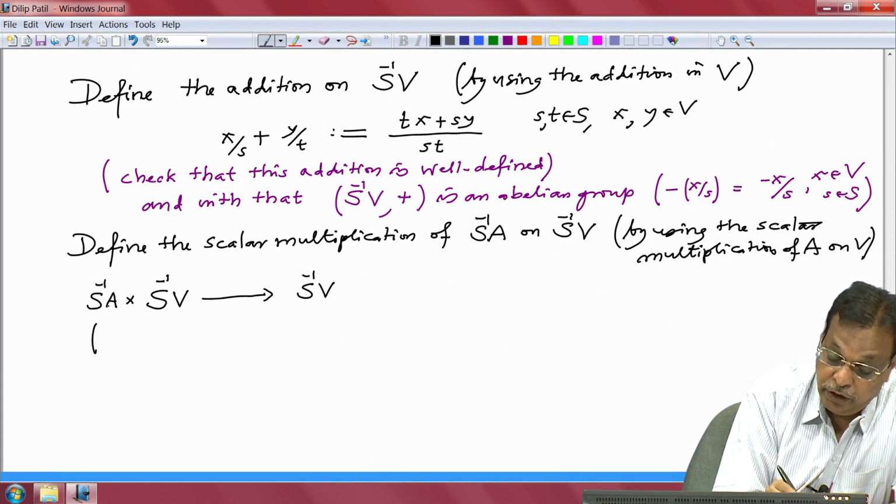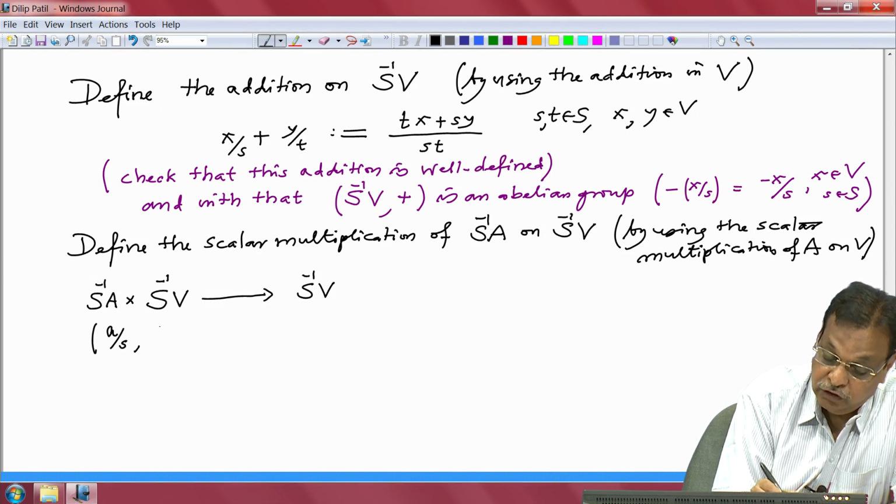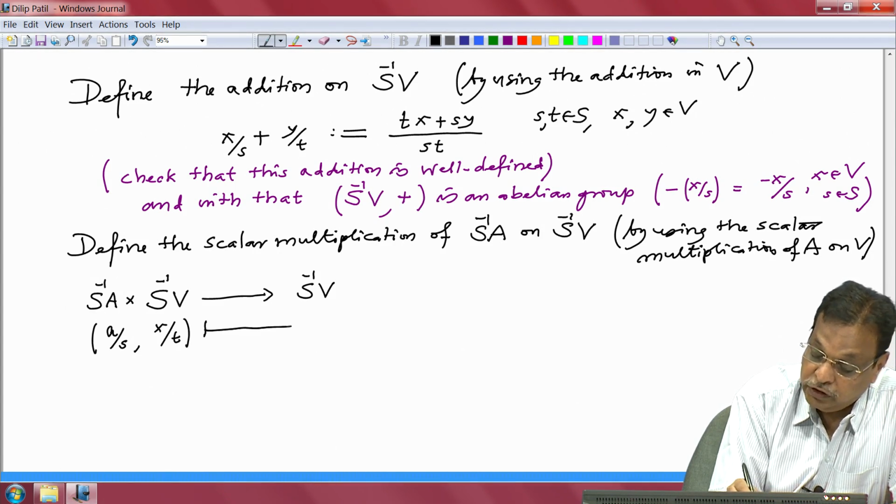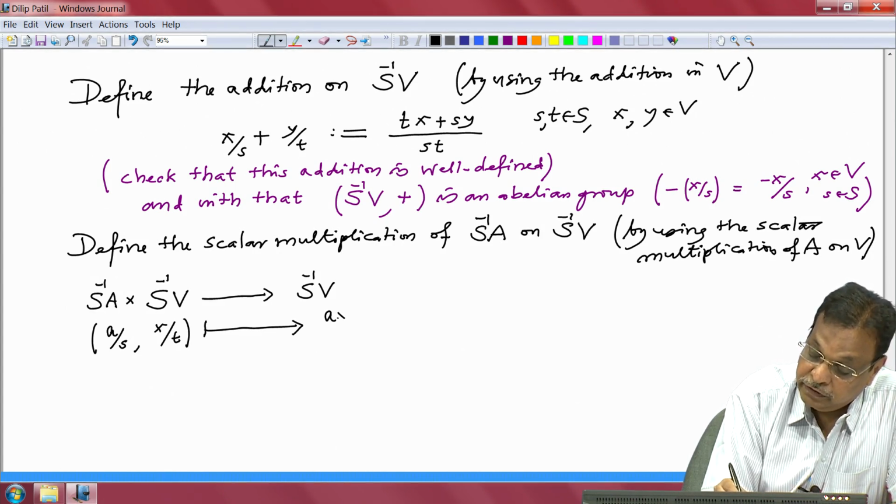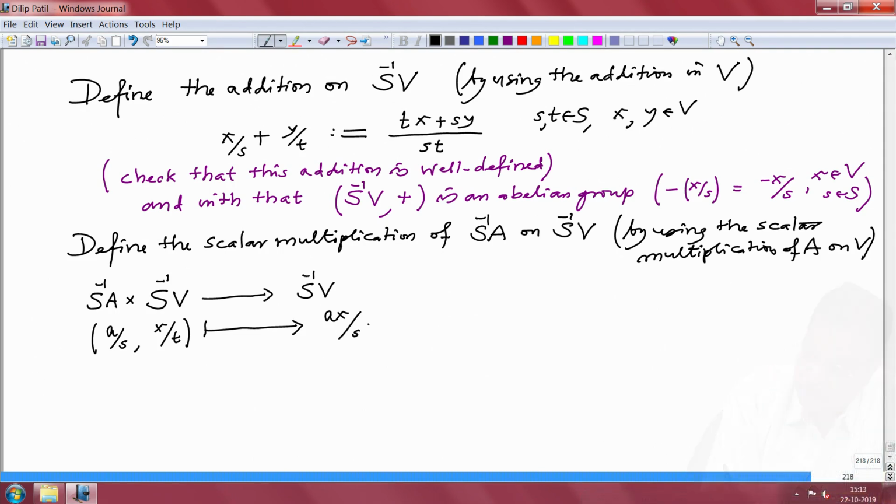So, take any element of S inverse A that looks like A by S, and this looks like X by T, and I want to send it to, naturally you send it to AX by ST, where AX is the scalar multiplication of A on X, and this is the usual equivalence class again.